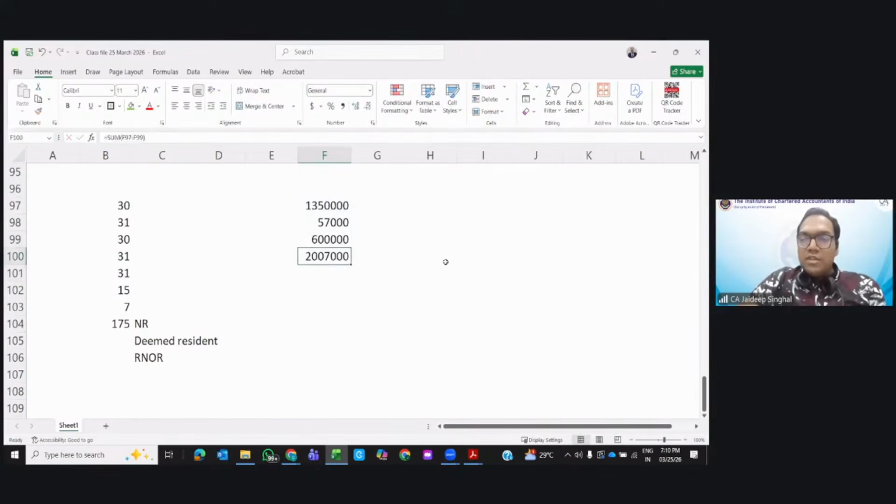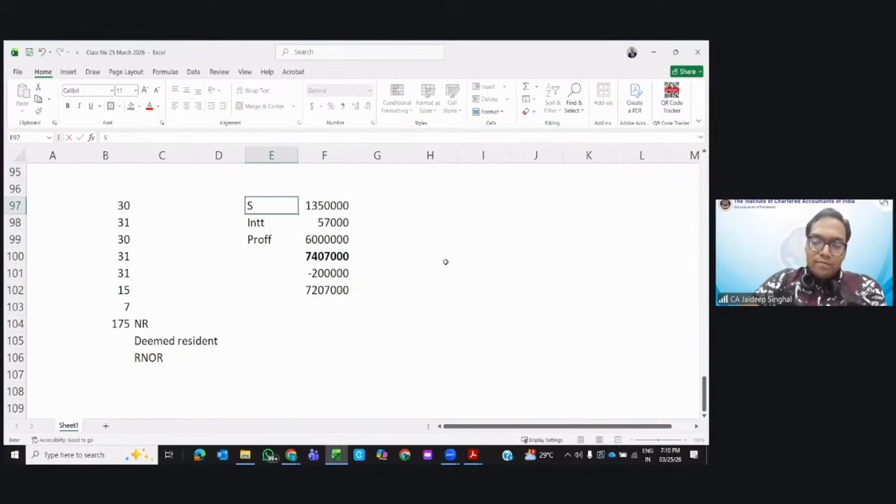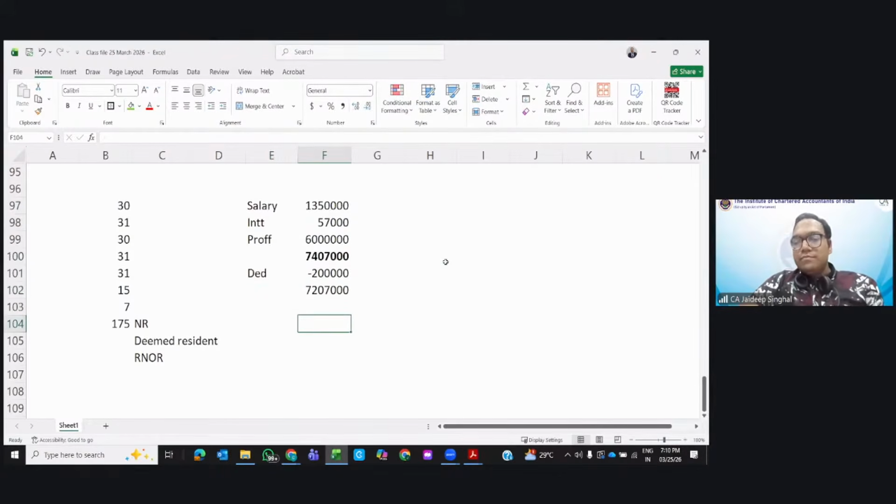How much is the total income? Total income will be 74 lakh 7,000. Now I'll take the deduction of 2 lakhs as we computed under Chapter 6A. So this was profession, this was interest, this was salary. Now this was deduction. Total income is 72 lakh 7,000.